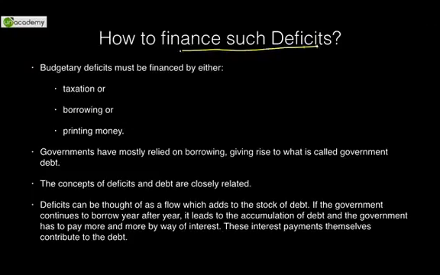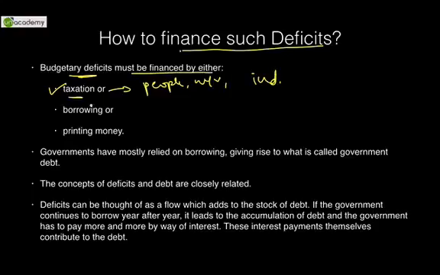How to finance such deficits? How do we do it? Budgetary deficits must be financed either through taxation, what they charge from us, people, citizens of India, from manufacturers, from industrialists, from everyone. Taxation. Second is borrowing, loans from all three sources, RBI, citizens, and international organizations, or printing money.